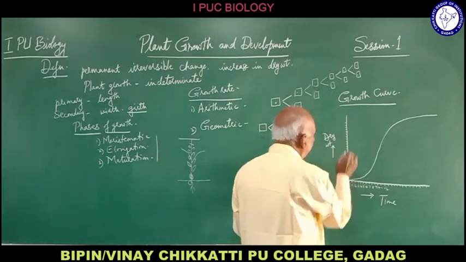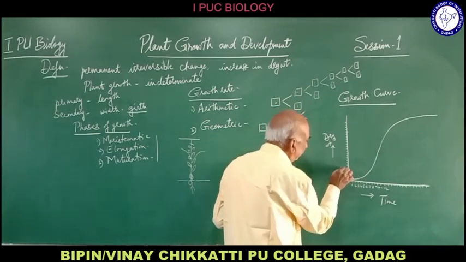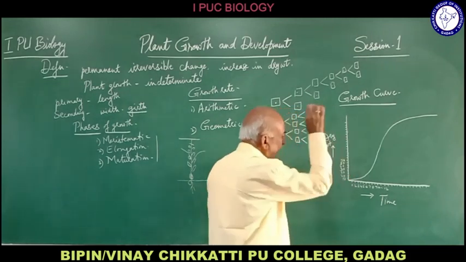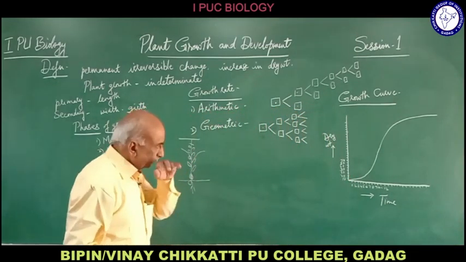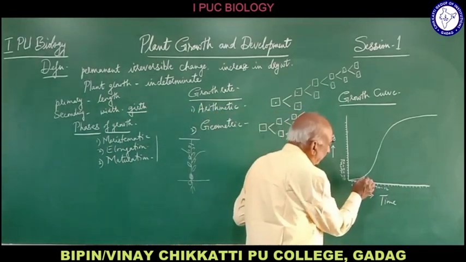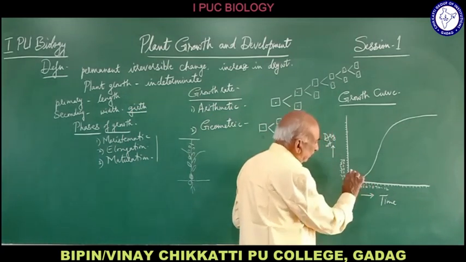So this is the dry weight: 10, 20, 30, 40, 50, 60, 70 and so on. See, the growth starts here, and up till this period the growth is very little.